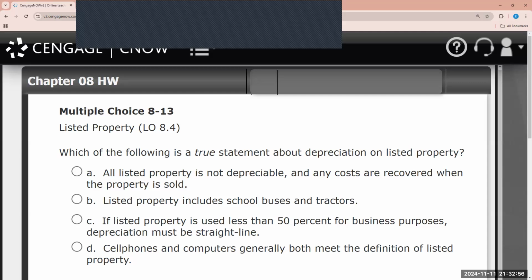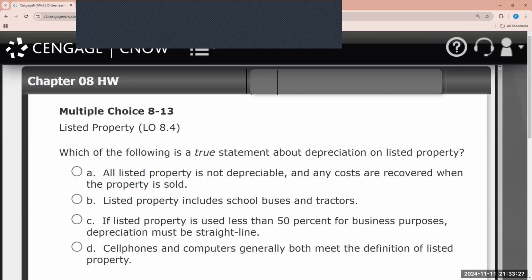So here it states, A, all listed property is not depreciable and any costs are recovered when the property is sold. So it doesn't seem correct. B, listed property includes school buses and tractors. C, if listed property is used less than 50% for business purposes, depreciation must be straight line. Okay, that seems like a true statement. D, cell phones and computers generally meet the definition of listed property.